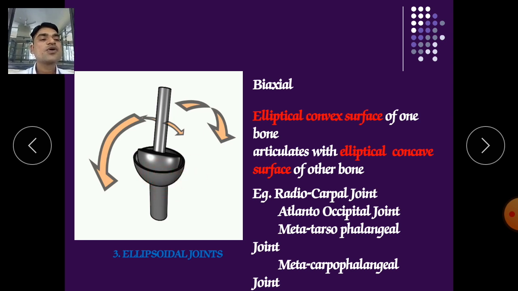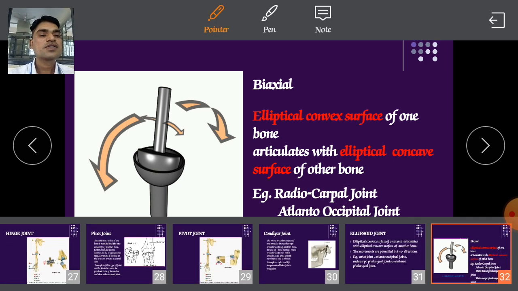For example, radiocarpal joints, atlanto-occipital joints, metatarsophalangeal joints. Here the metatarsals and phalanges form these joints. In the radiocarpal joint, the radius and the carpals form the joint.